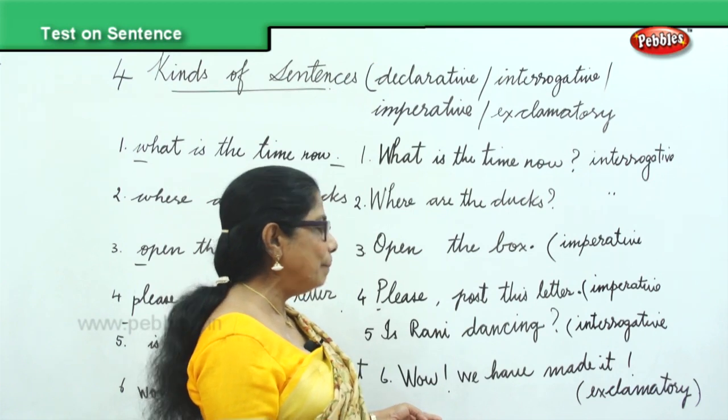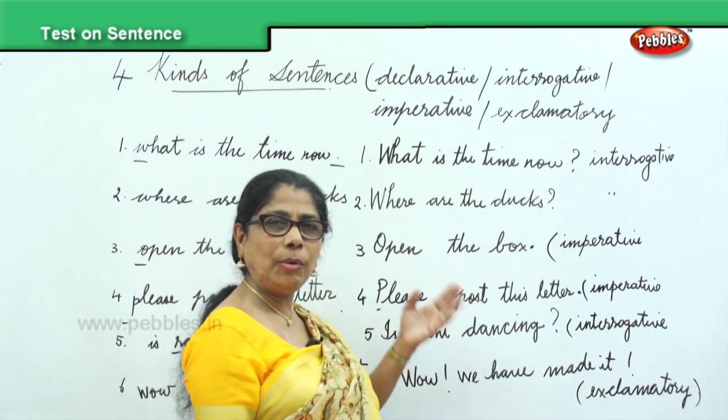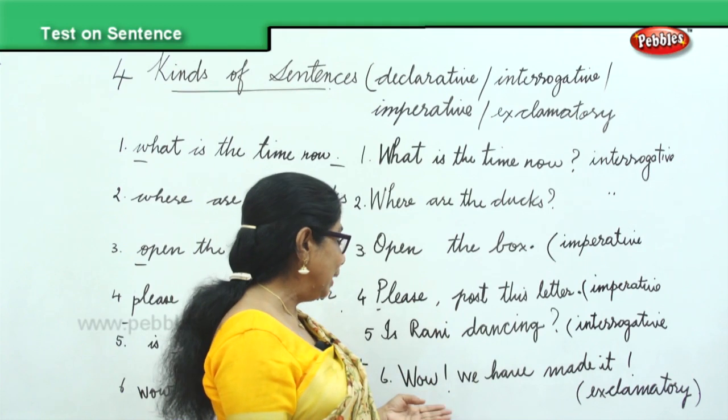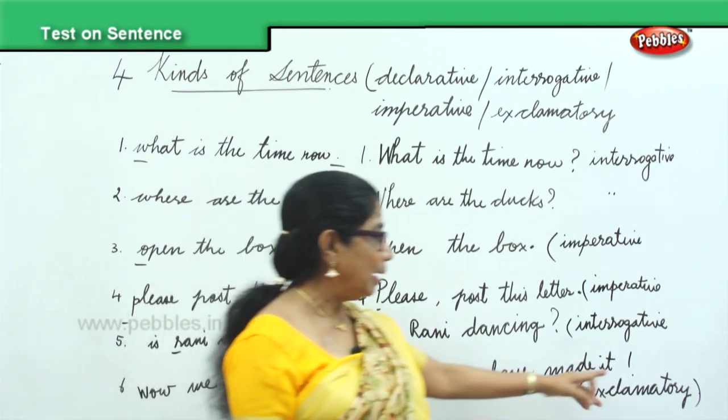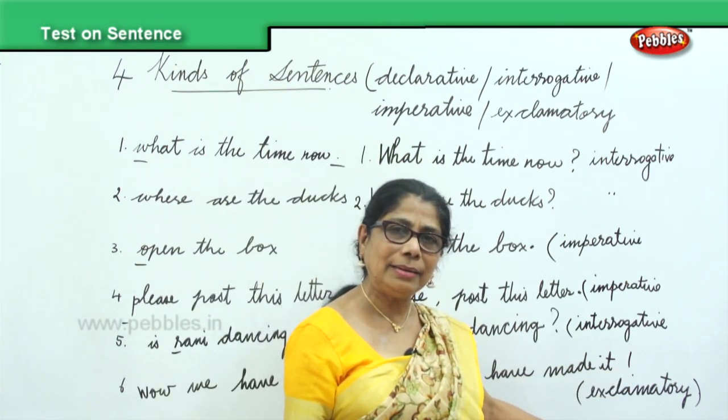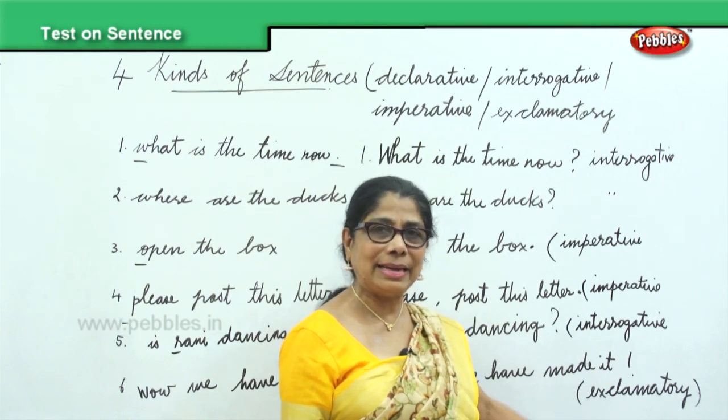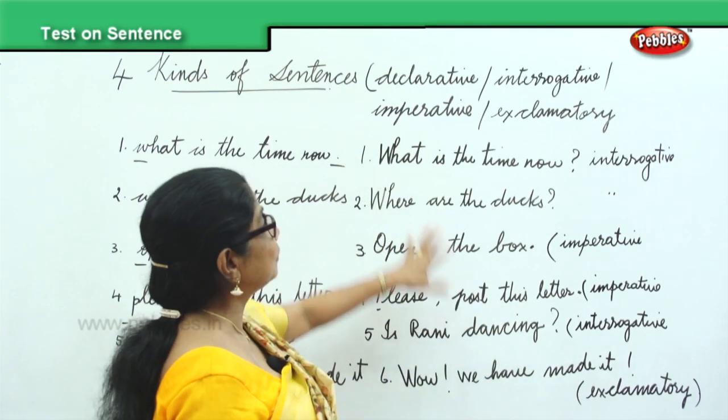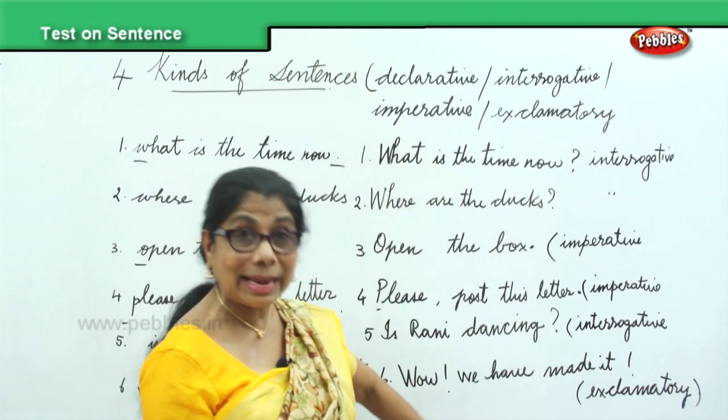Wow, we have made it. They're climbing the mountain. See, they're telling, wow, we made it. Exclamatory mark at the end, begins with the capital letter. It's an exclamatory sentence. So all four kinds of sentences you are able to detect here.